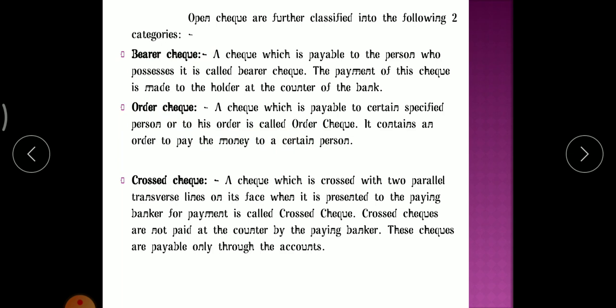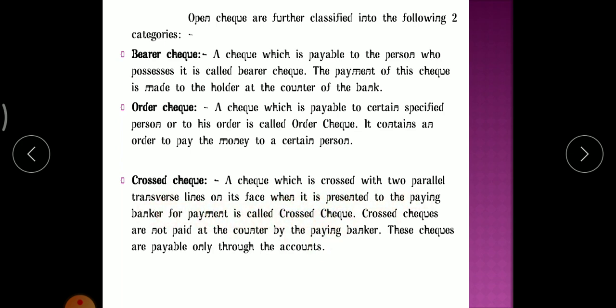Under open check there are two types: barrier check and order check. So now let's see what is a cross check. Okay, you have studied about open check. Open check means the check which is not crossed is called an open check. So what about cross check? Cross check means a check which is crossed with two parallel transverse lines on its face when it is presented to the paying banker for payment.